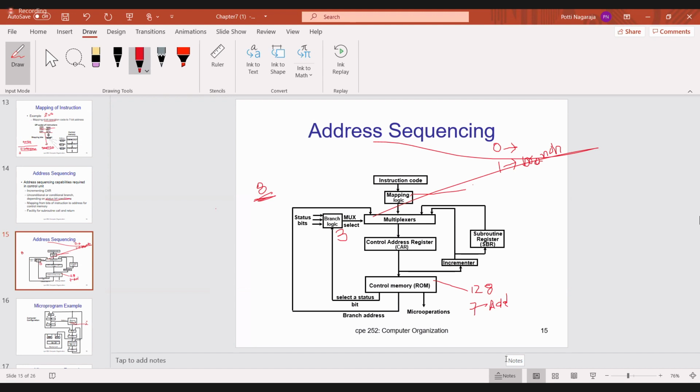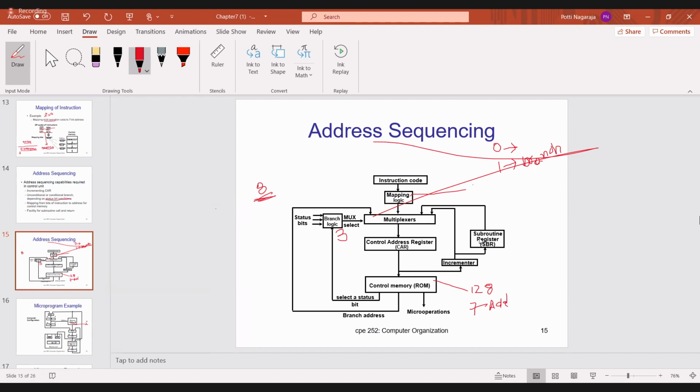But before going to that program, whatever address is there after the call instruction, I have to place that address in the subroutine register. Then I go and execute that program. Then once again you have to return to the main program by using the address present in the subroutine register. Understood? This is all continuation of one point. So the point is, the call instruction is present in the main program.